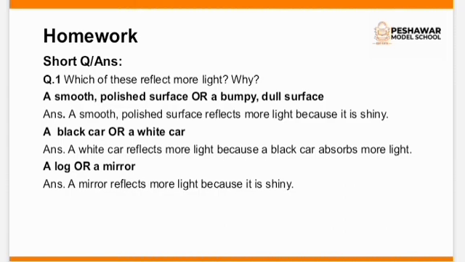Short question answer. Short question number 1. Which of these reflect more light and why? A smooth polished surface or a bumpy dull surface? Answer. A smooth polished surface reflects more light because it is shiny. As I have discussed in my previous video, a black or a white car. A white car reflects more light because a black car absorbs more light. A log or a mirror. A mirror reflects more light because it is shiny.